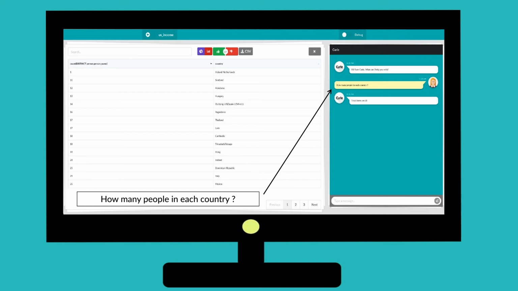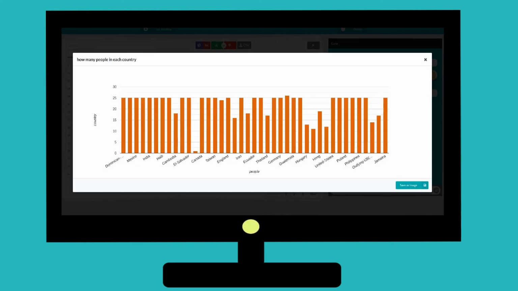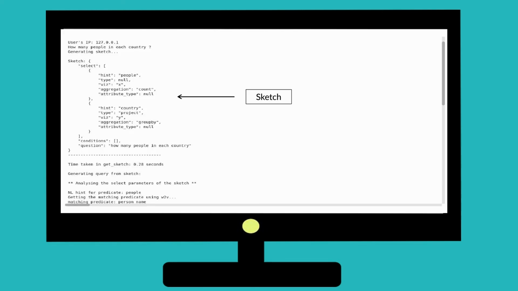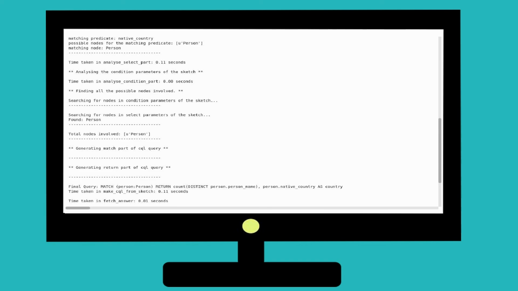Let's start with an example. How many people in each country? On the left side of the window you can see the count of people grouped by their country. Based on the nature of the data, it also predicts the appropriate visualizations. Here is the bar chart. We can also click on the debug button to view the back-end processing. First the sketch is generated, then the shortest path between all the nodes is computed. Finally CQL is constructed and fired.